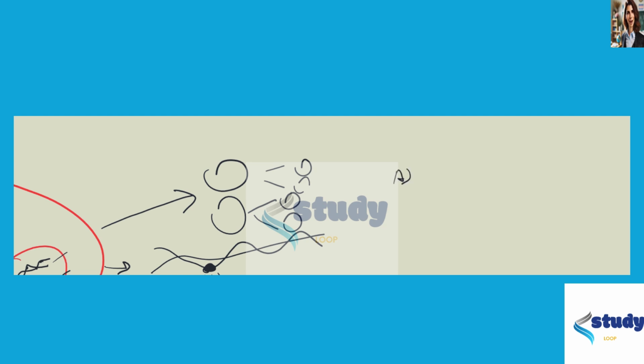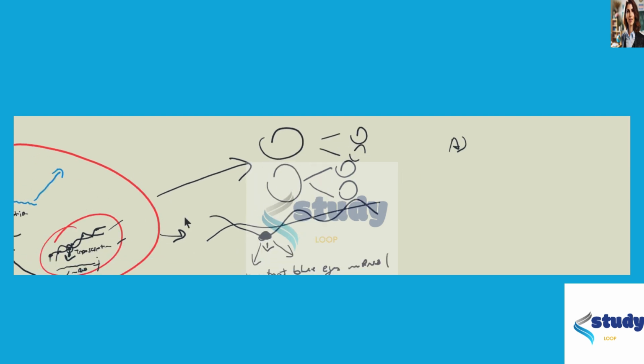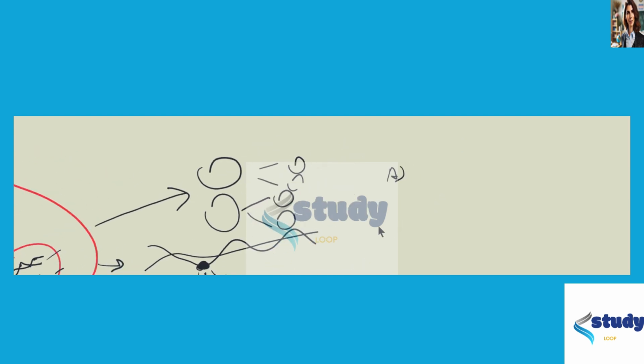Let's continue. It says, what is the difference between the effects of the changes in the two types of nucleic acids? It means in DNA and in RNA. Option A says DNA is the genetic material that is passed from parent cells to daughter cells, and to future generations. This is correct. The DNA is what is transmitted from one cell to other cells. mRNA is not transmitted. So this option is correct.